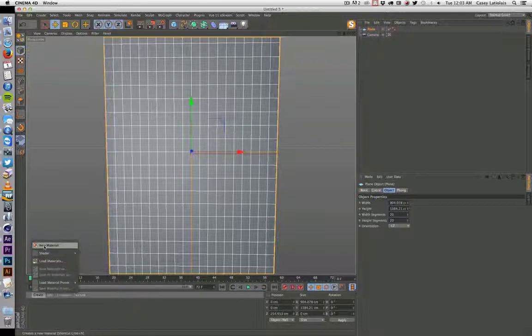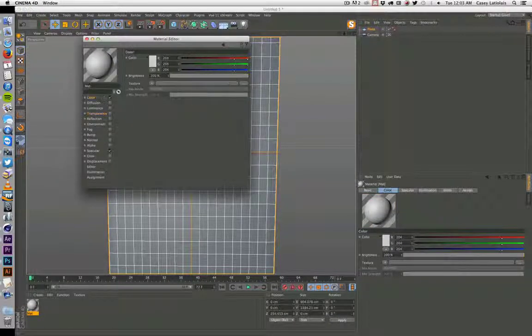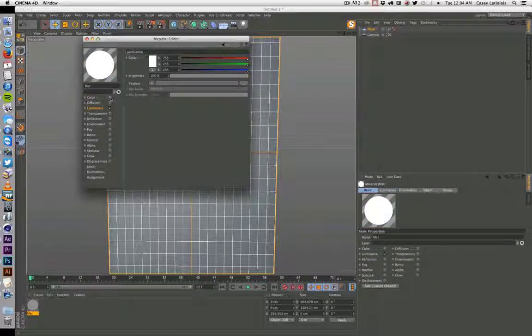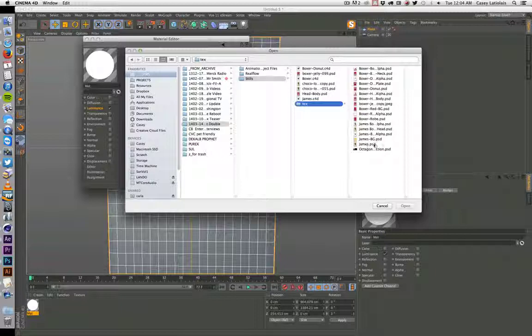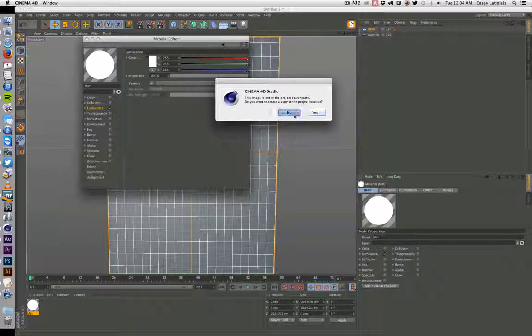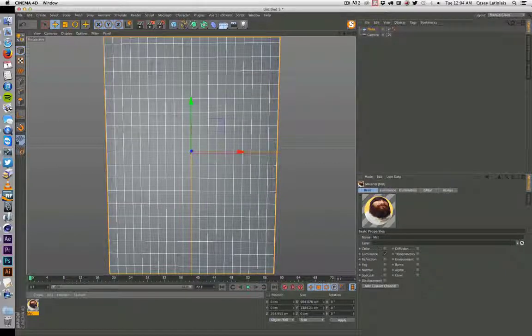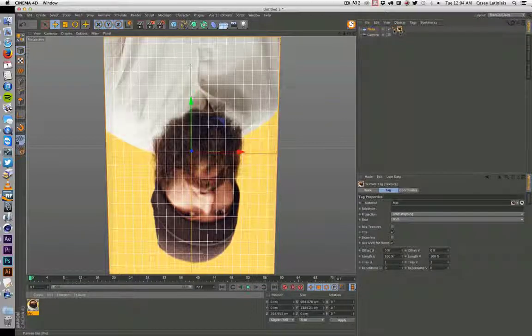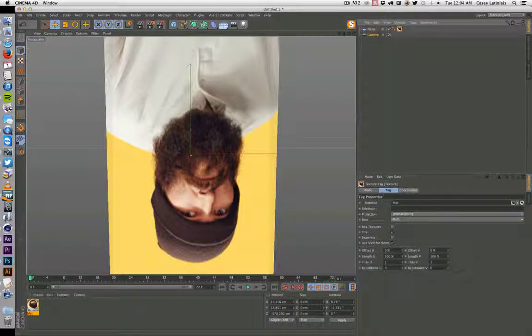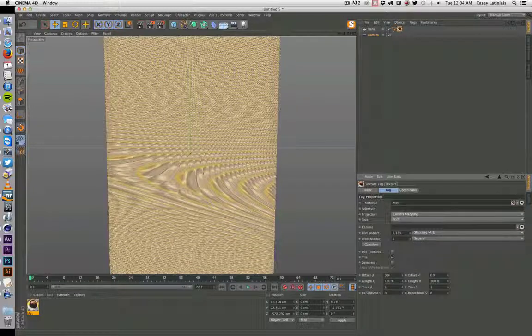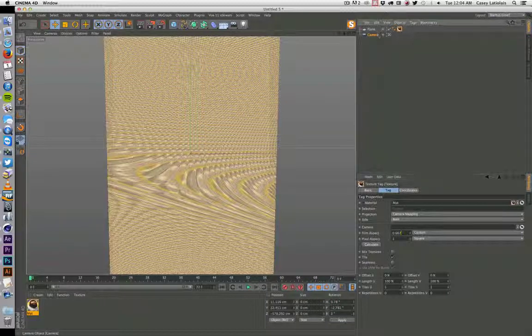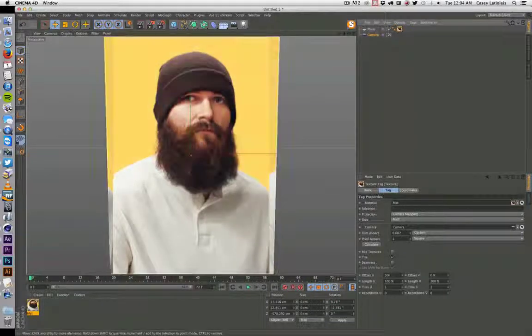Alright, so we're going to start off with our master image, and we're going to turn off everything but luminance because we're not working with any lights. We don't want any shadows on this, and it'll just work better for this. So I brought in the master file. We're going to drop that in on the plane and change the projection to camera mapping. And this is where our aspect ratio comes in, so we'll paste that in and drop the camera right in.